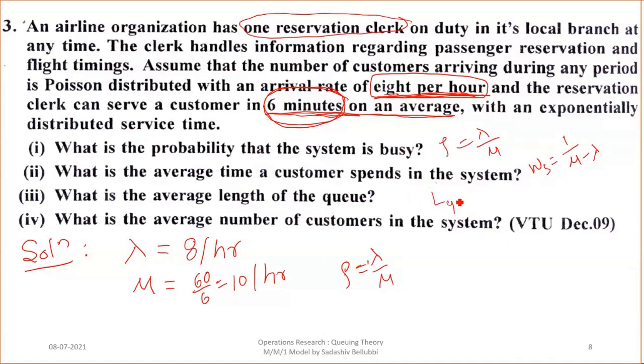You already know the formula: LQ equals lambda square divided by mu into mu minus lambda. If you apply this, you will get the average length of the queue. And the last one is the average number of customers in the system. For that, the formula is LS equals LQ plus rho, or lambda divided by mu.